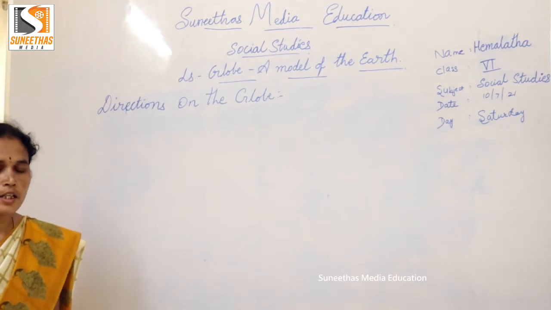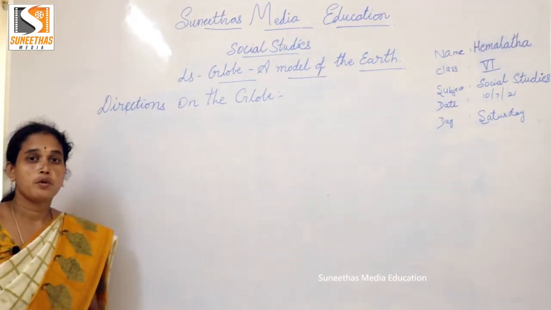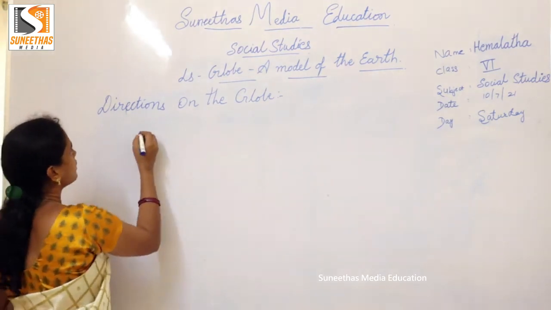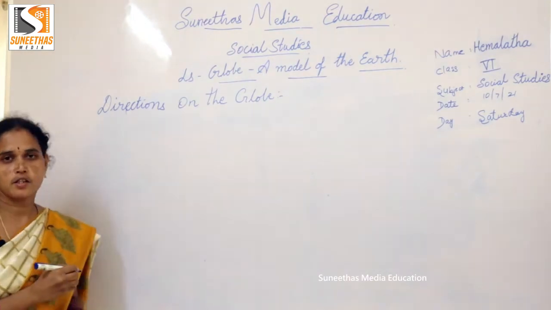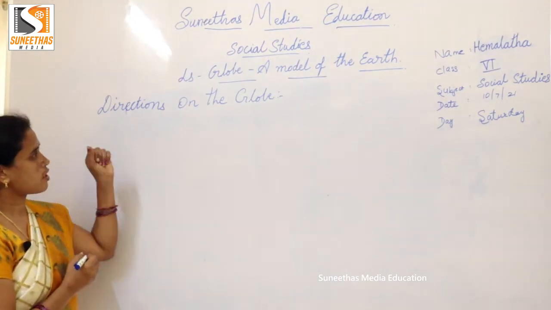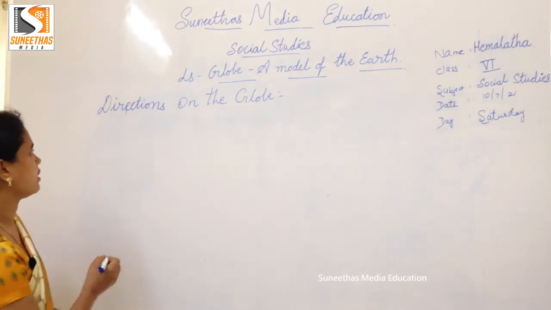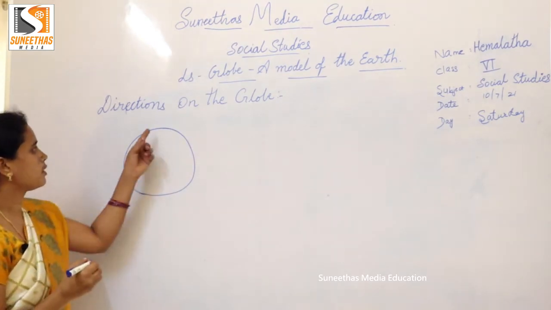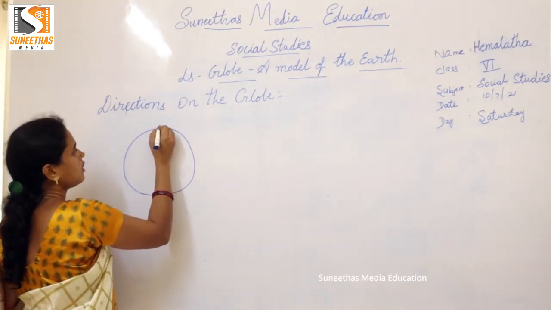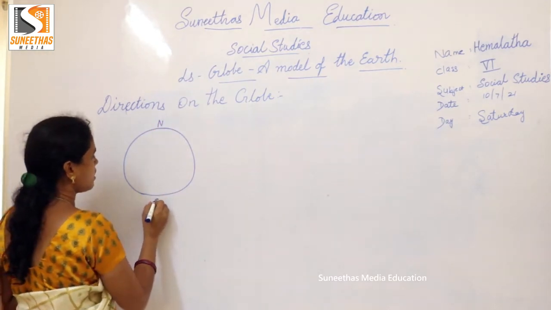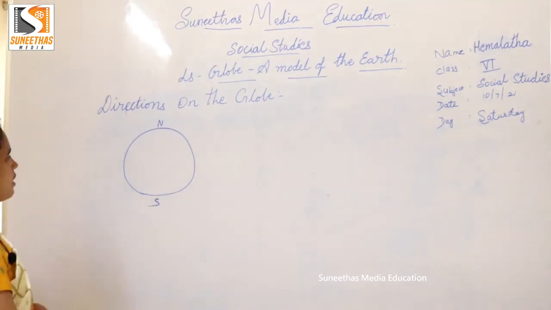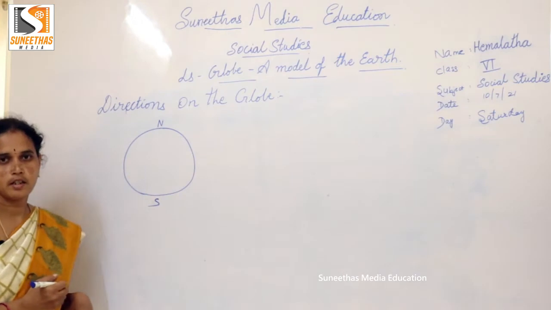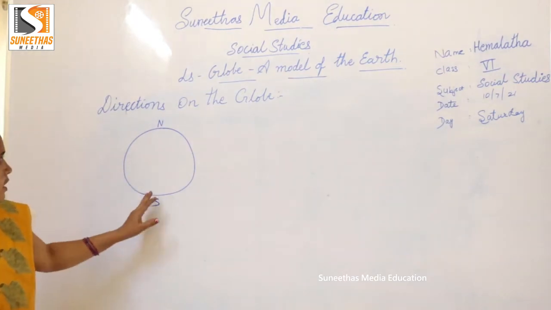Children, in previous classes you learned directions, no? What are the directions? Yes, east, west, north, south. But here, when you face the globe, the topmost is north, and this is south, and our right is east, and our left is west. Children, mainly 4 directions.